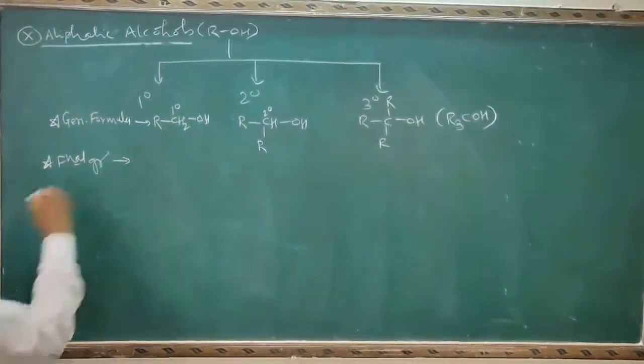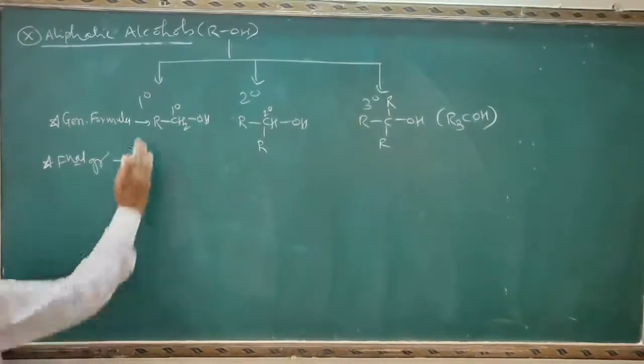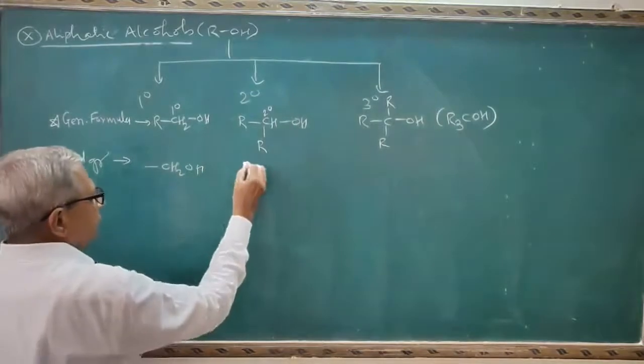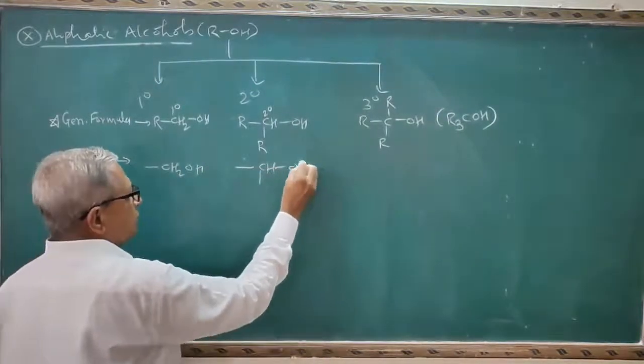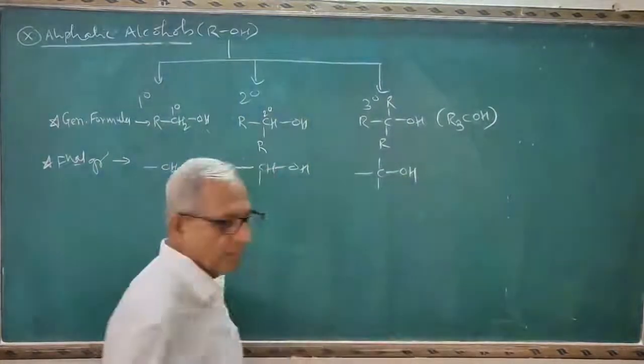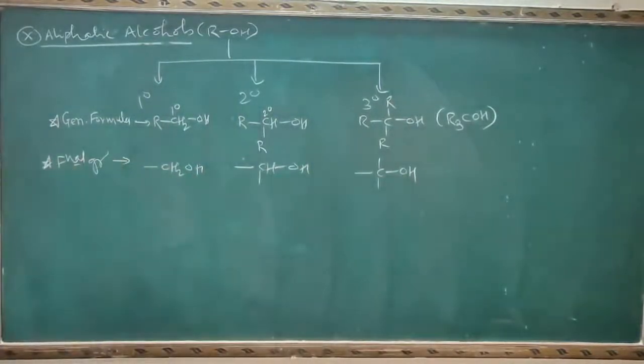Now the functional group. Just remove this R, you will get here CH2OH. Remove these two, you will get here CHOH. Remove these three, you will get COH. So these are the functional groups.